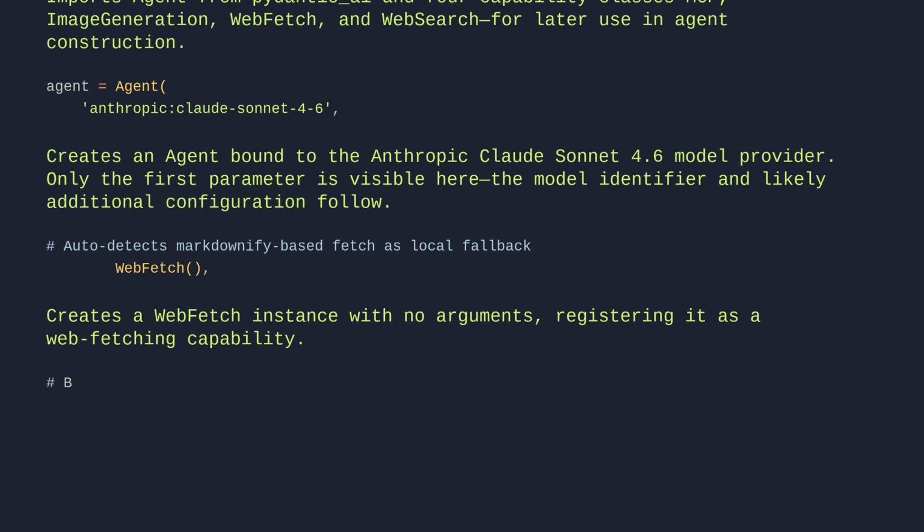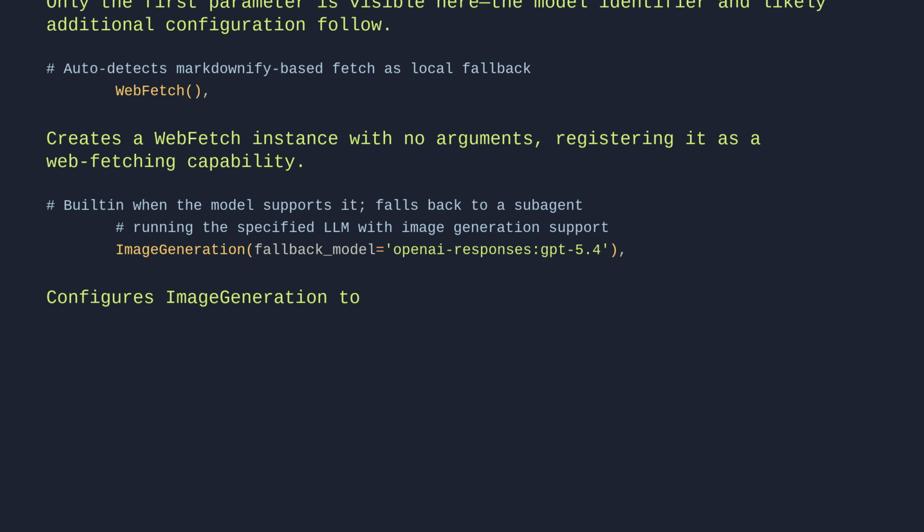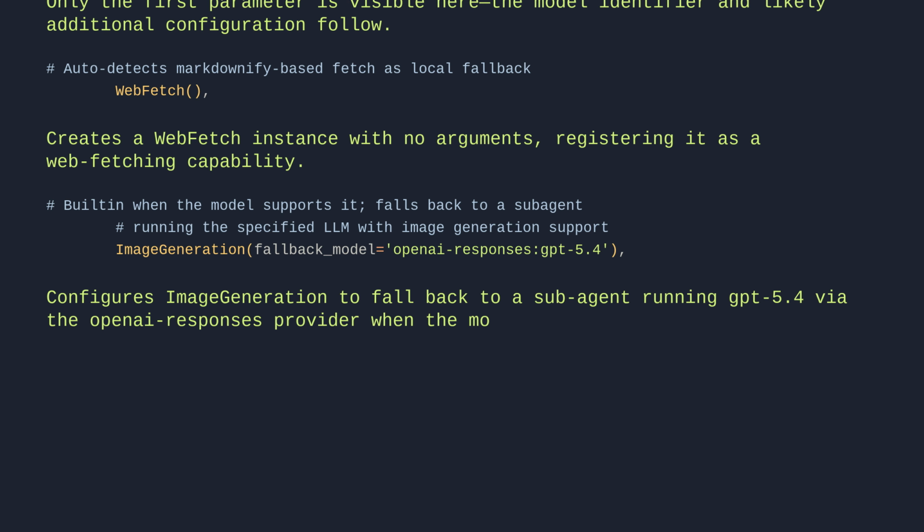# built-in when the model supports it, falls back to a sub-agent running the specified LLM with image generation support. ImageGeneration(fallback_model='openai-responses:gpt-5.4'). Configures image generation to fall back to a sub-agent running GPT via the openai-responses provider when the model lacks native image generation support.